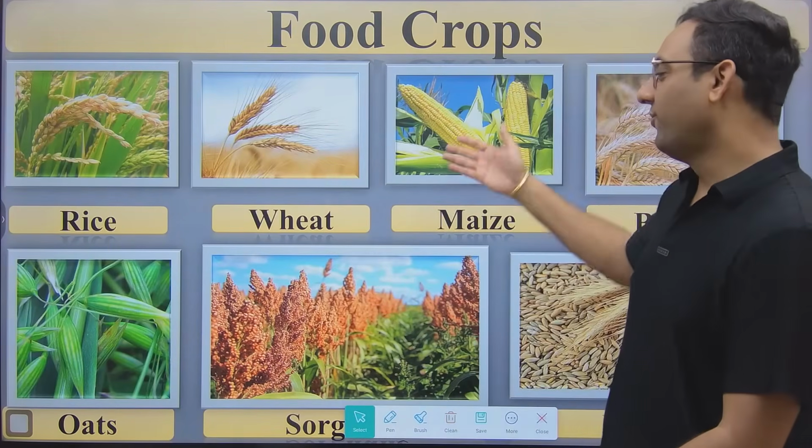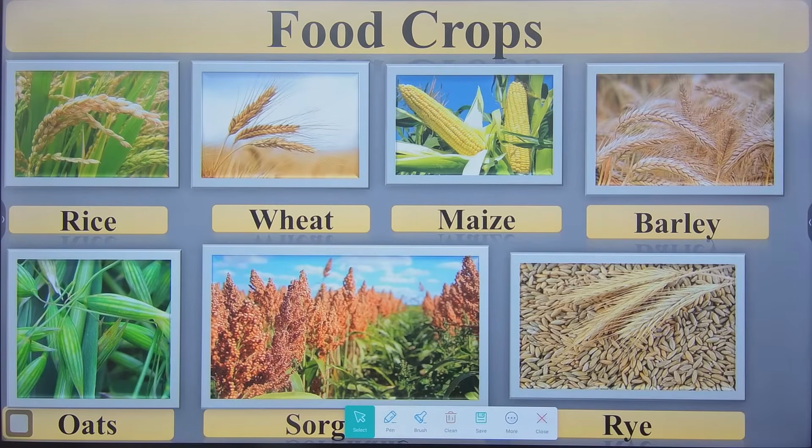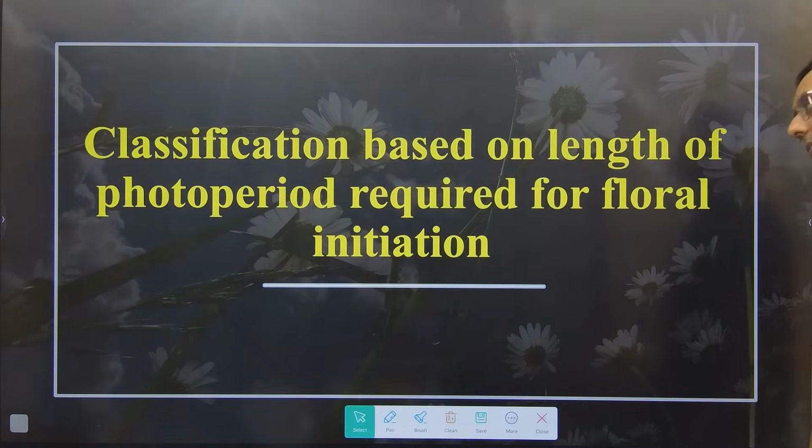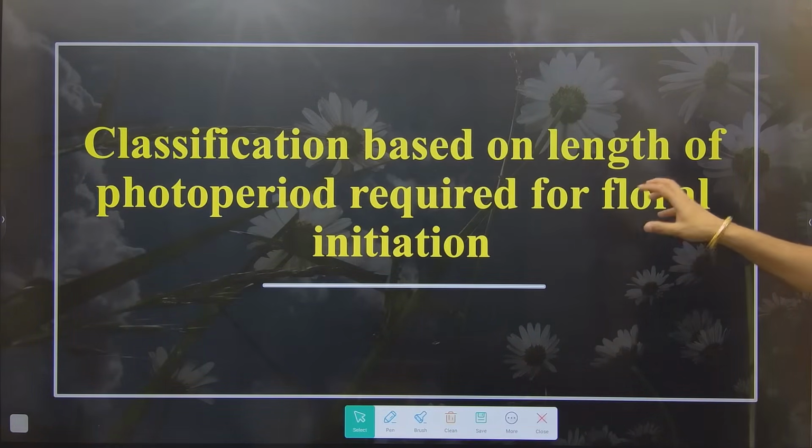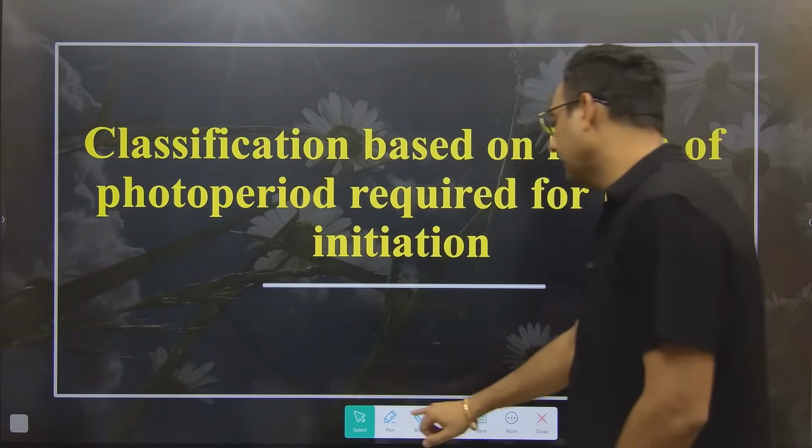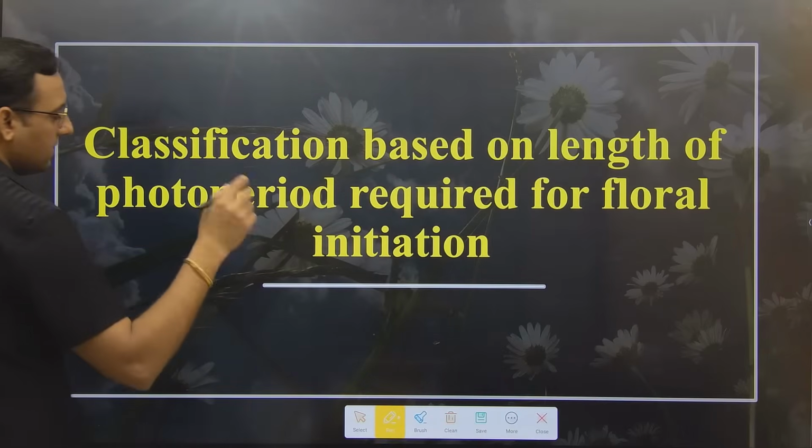Next one is food crops. Obviously everybody knows that we used to eat these crops, and this is why it will be known as food crops. Fine. Next one, classification based on the length of photo period required for floral initiation.